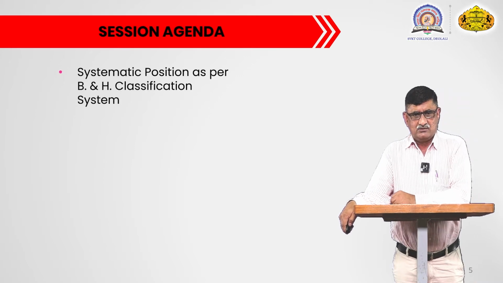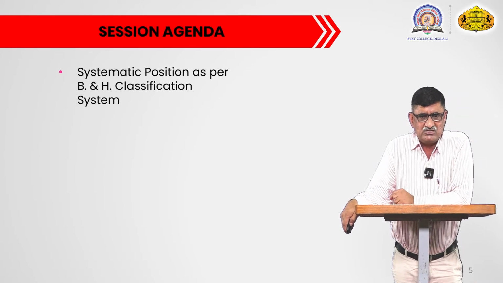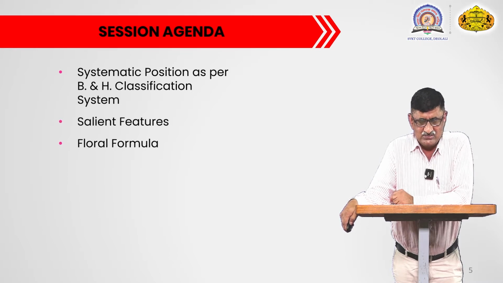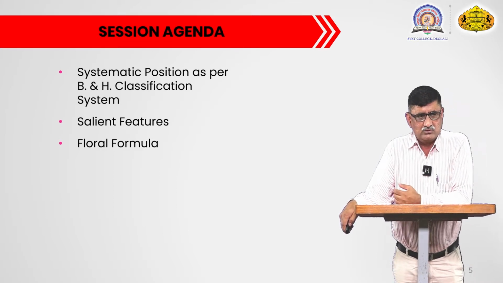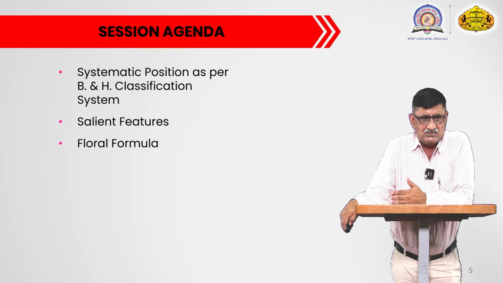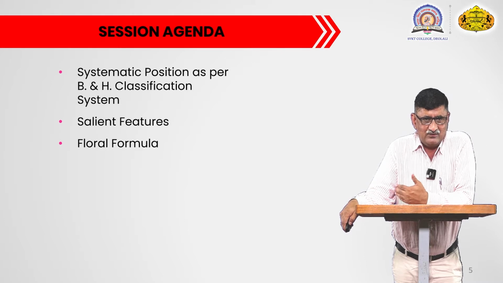In this session, we are going to see the systematic position of the plant family according to the Bentham and Hooker system of plant classification. In the systematic position, we have to classify the plants by their division, subdivision, class, subclass, order and family.